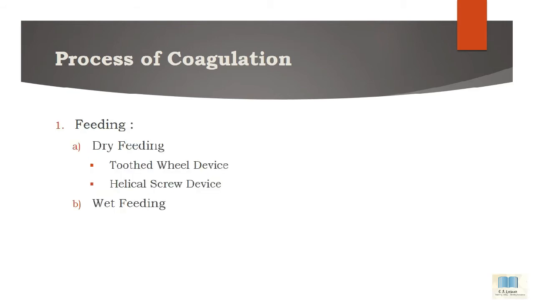So, the first process of coagulation is the feeding process. Feeding means to feed the coagulants to the water. Feeding is done in two types, that is, first is dry feeding and second is wet feeding. In dry feeding, there are also two devices. First is the tooth wheel device and second is the helical screw device.